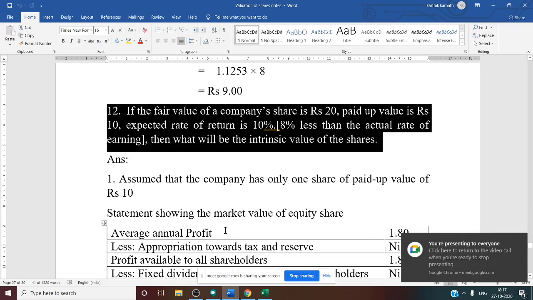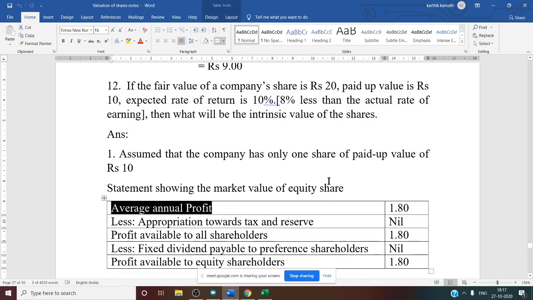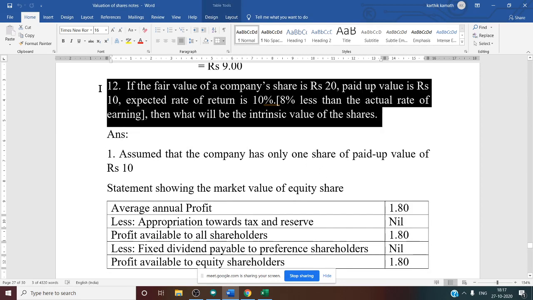Before going for calculation, we want average annual profit because we are doing calculation under market value method. Why market value method? Because there is no information about assets, no fixed asset, no current asset. Liability side also, external liability is not mentioned. Only thing we know is expected rate of return and actual rate is somewhere they have mentioned. That is why we are going to follow market value method and not the net asset method.